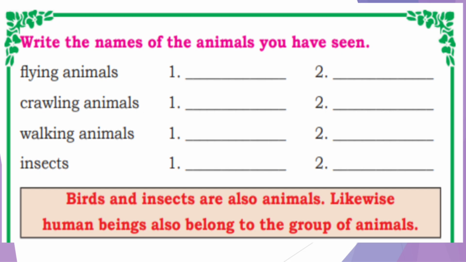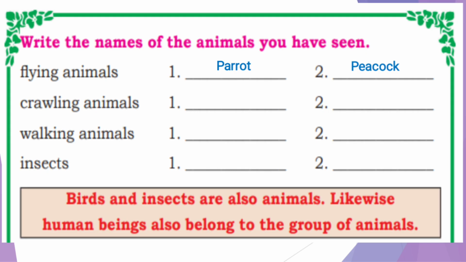Next, write the names of animals you have seen. What we have to do? We have to write the names of the animals which we have seen. Two flying animals. Which are the flying animals you have seen? Parrot, peacock. I have written parrot and peacock. You can write other names.